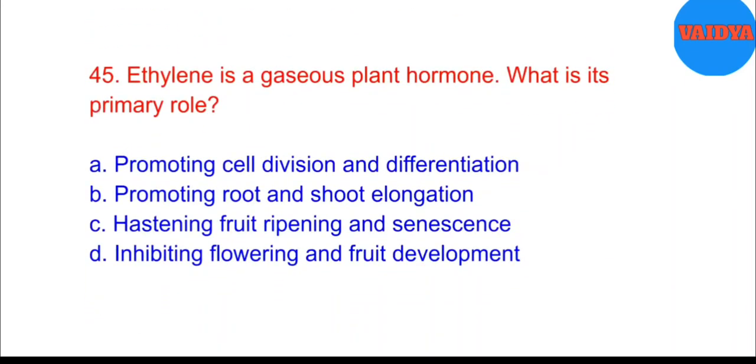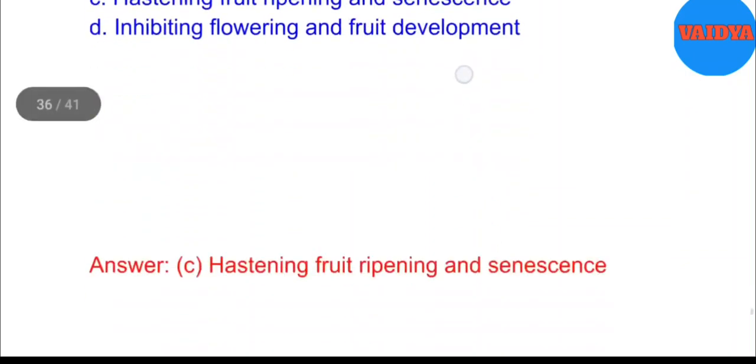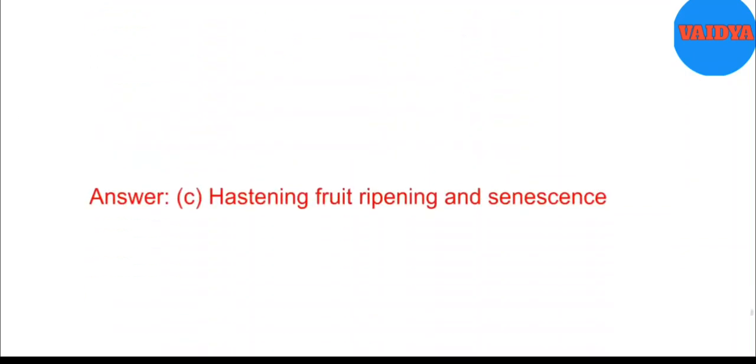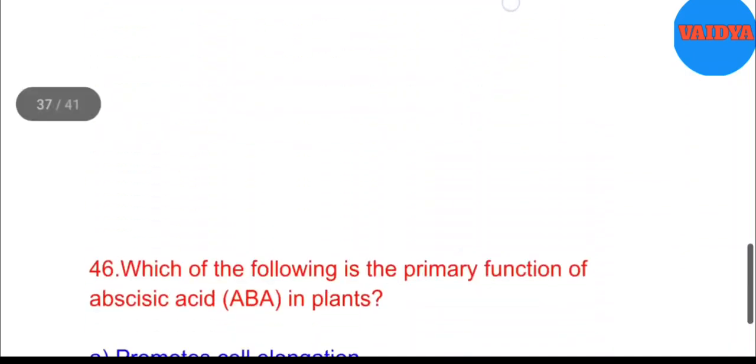45. Ethylene is a gaseous plant hormone. What is its primary role? A. Promoting cell division and differentiation. B. Promoting root and shoot elongation. C. Hastening fruit ripening and senescence. D. Inhibiting flowering and fruit development. Answer. C. Hastening fruit ripening and senescence. 46.